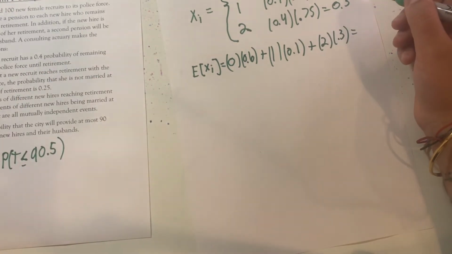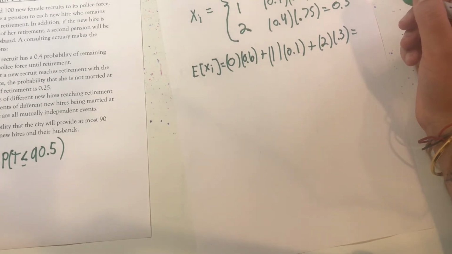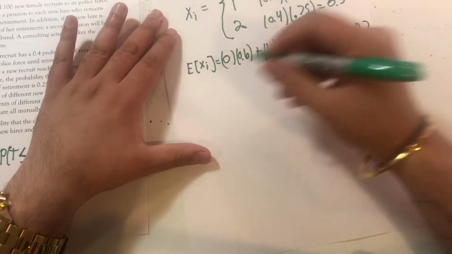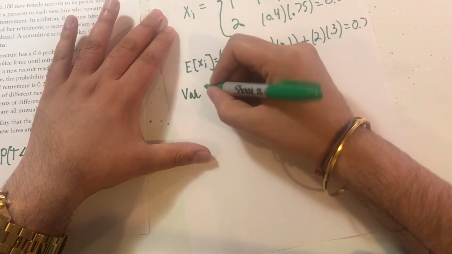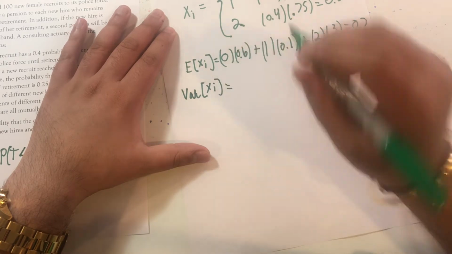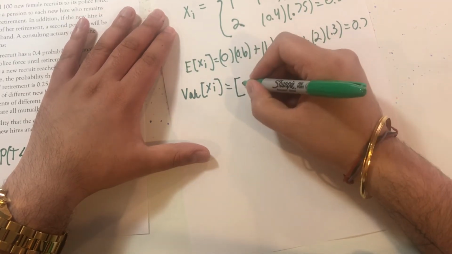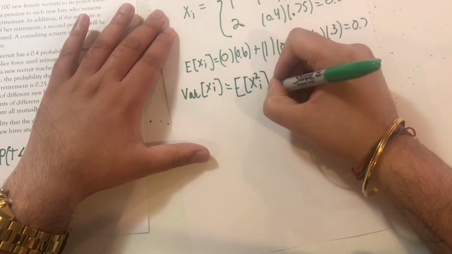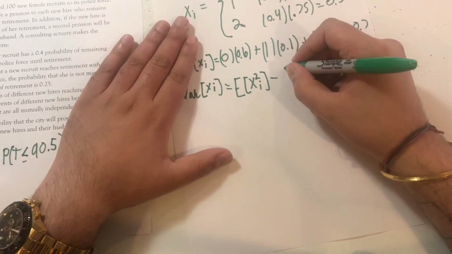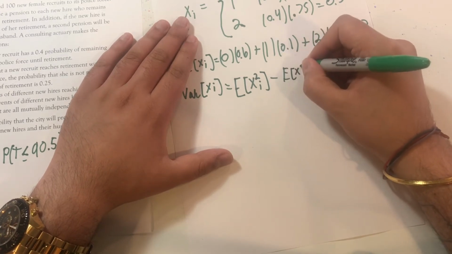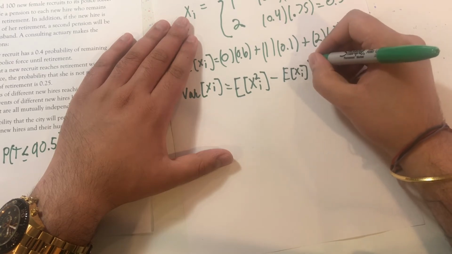And that is equal to, let me just double check. That is equal to 0.7. Now our variance of x sub i, which should be a formula you are very familiar with, is equal to the second moment minus the first moment squared of our x sub i: E of x sub i, squared.